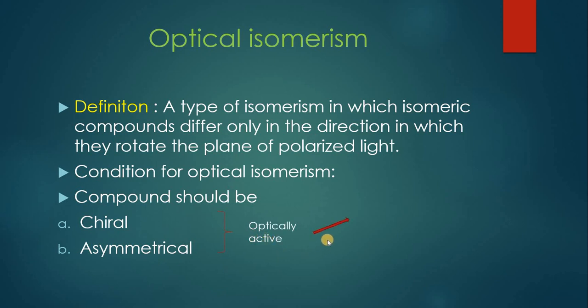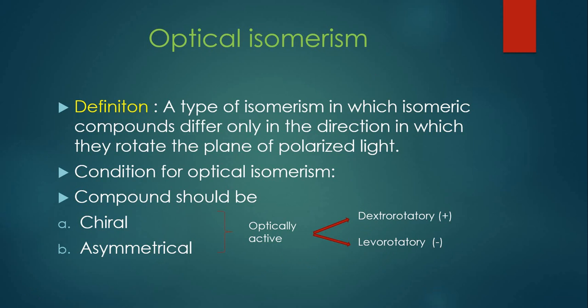This compound is going to change the direction of light either in the clockwise direction, and such compounds would be called dextrorotatory, which rotate the path of light in the clockwise direction, or other compounds which rotate the path of light in the anti-clockwise direction would be called levorotatory, and they will be shown with the negative sign. I think you remember in the previous slide I showed you the positive and negative glyceraldehyde, that is D and L glyceraldehyde. D and L stand for dextrorotatory and levorotatory.